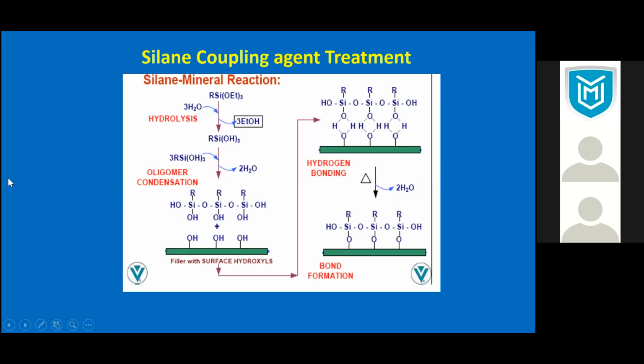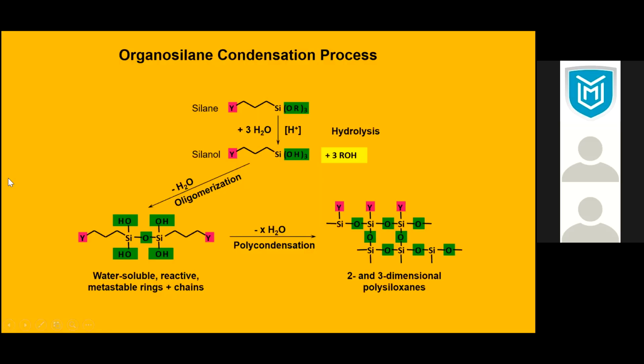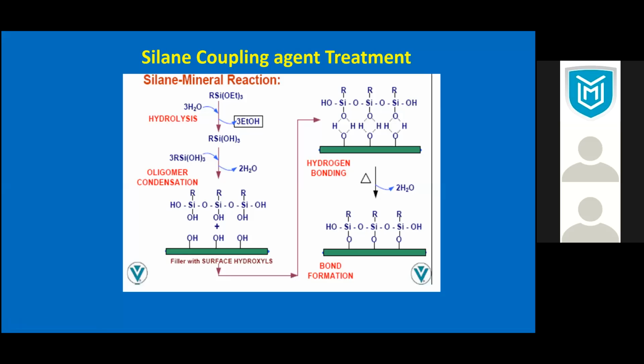The important thing is that it has these reactive hydroxyl groups, and then a functional group it carries with it. So when you have a substrate which has hydroxyl groups, like this substrate, this could be a glass fiber, or it could be sand, or it can be soil,